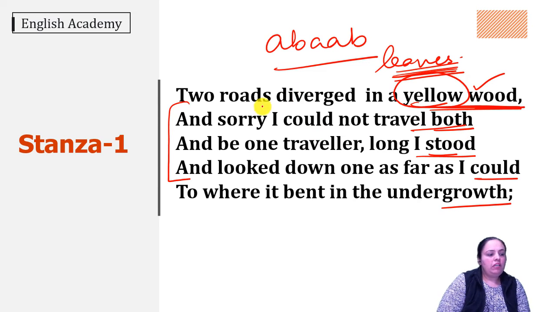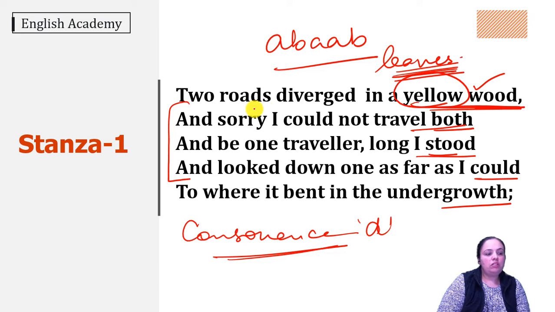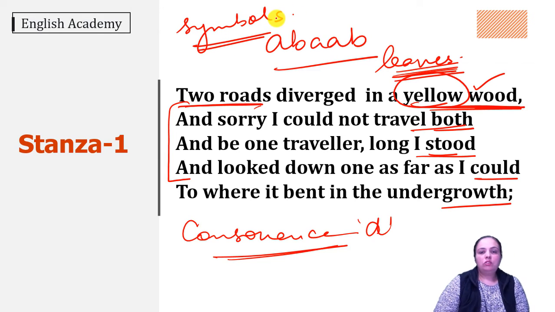Now in the first line, we can also see consonance, that is the repetition of a consonant sound which is prominent throughout the line. Two roads diverged in a yellow wood. So if you get to see such sort of a repetition of a consonant, you call it a consonance device. Then we will say that this is symbolism. Two roads are the symbol of two options. So he's trying to say that roads are the symbol of options. We have many options in life and we have to choose either out of them.